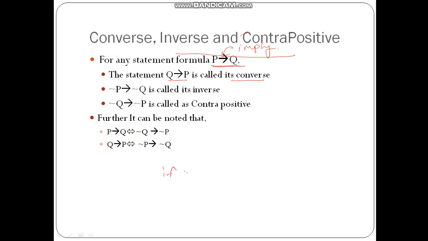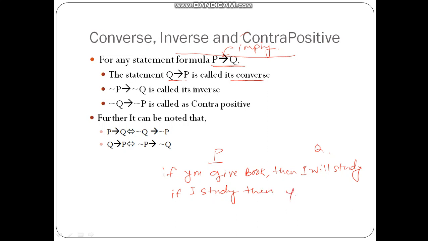So if you give me a book, then I will study. If this is a statement, and P is you give me a book, and Q is I will study, then Q implies P: if I study, then you give me a book. This is called the converse of P implies Q.